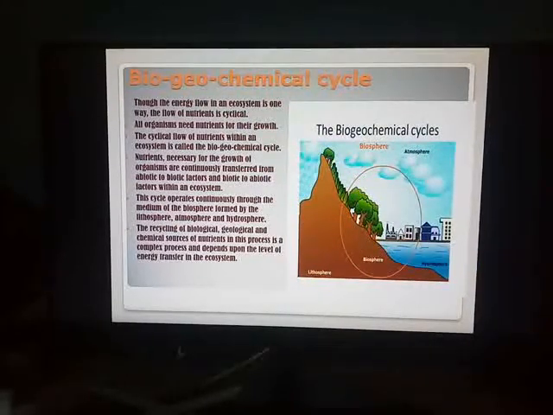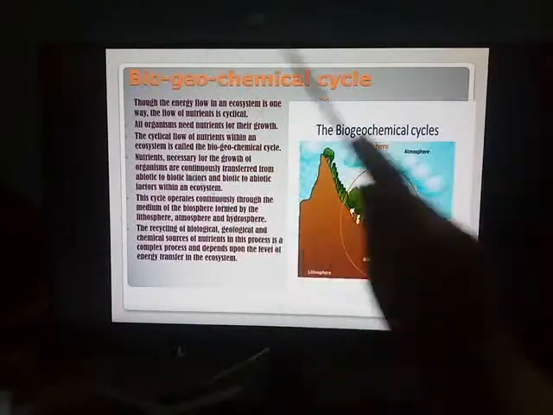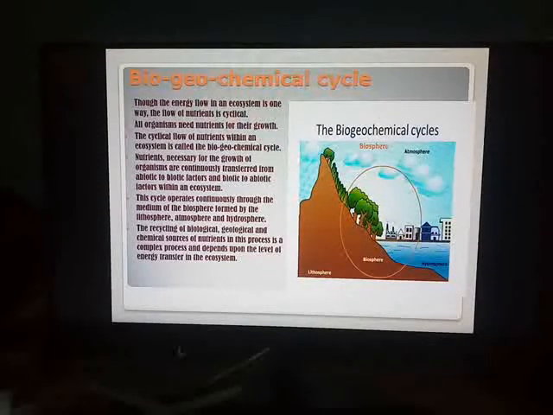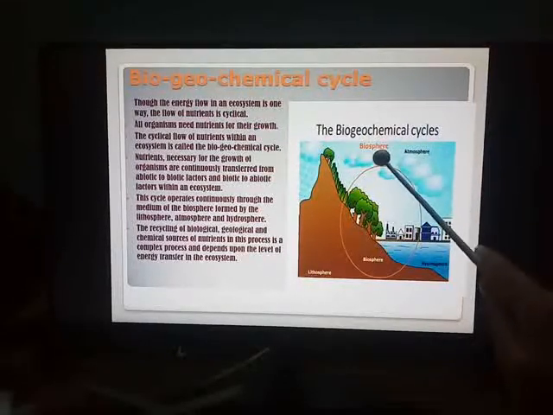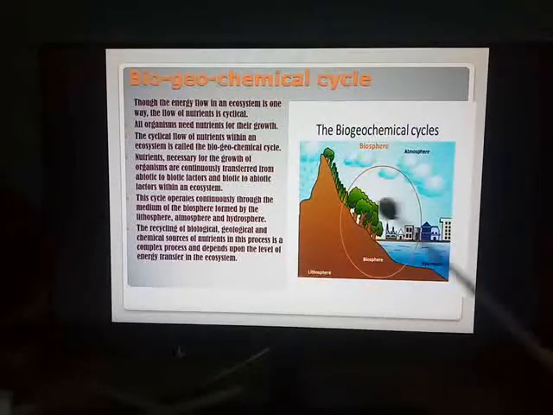Whereas from the air, water or soil, when the plants are taking up and incorporating in the food chain, it is transferred from the abiotic to the biotic factors. This biogeochemical cycle operates continuously through the medium of biosphere, which is formed from atmosphere, hydrosphere and lithosphere.